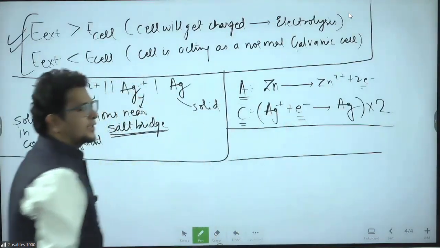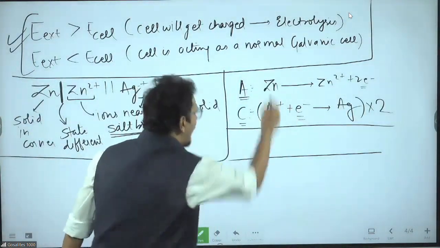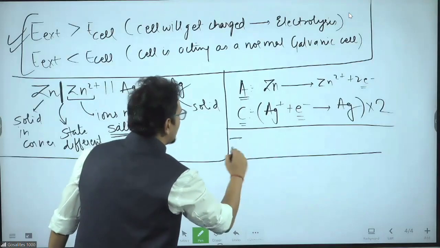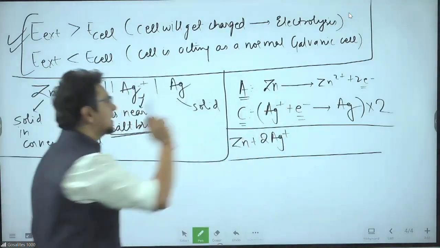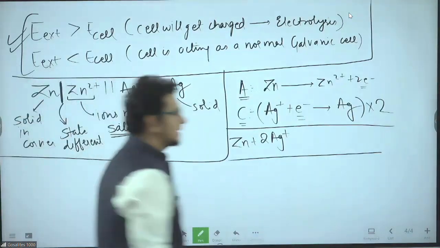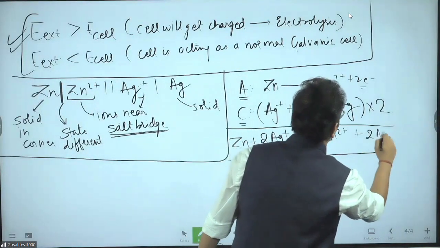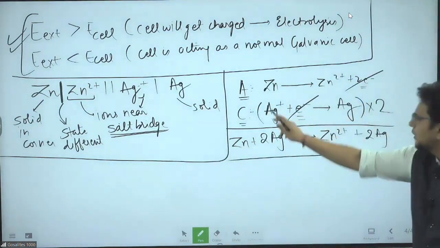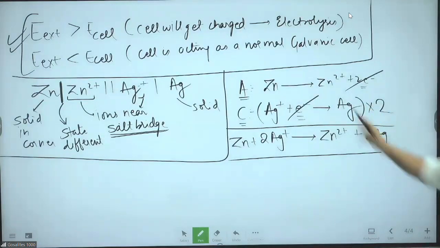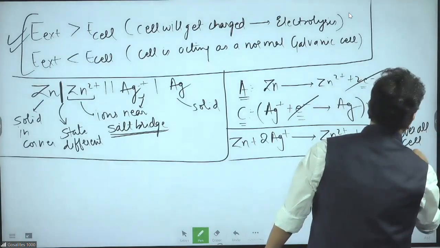Ag plus electron gives you Ag, multiply by 2, electron will be balanced now. So check what will come. Add them. Add anode and cathode. So zinc plus 2 times of Ag plus gives you Zn2 plus 2 Ag, and 2 electron got cancelled out. Try to understand. 2 times of Ag plus, 2 times of Ag came, Zn2 plus, Zn came. This is called your overall cell reaction.